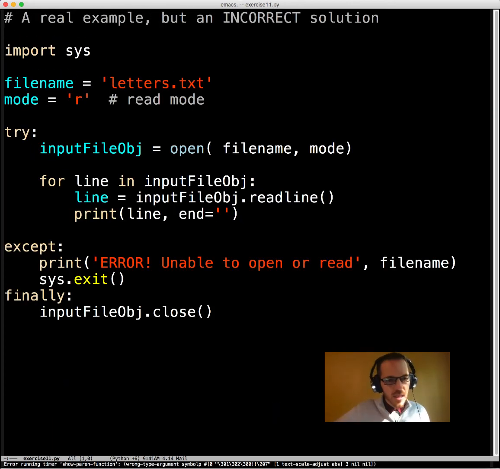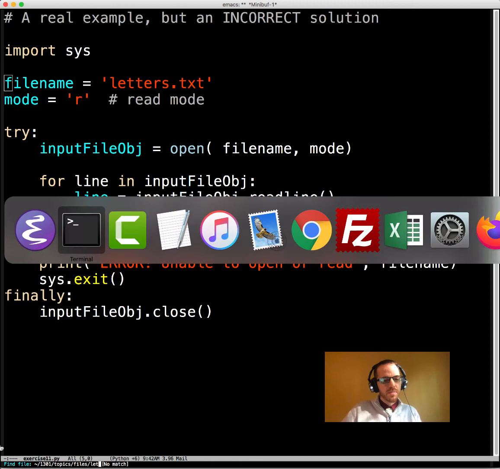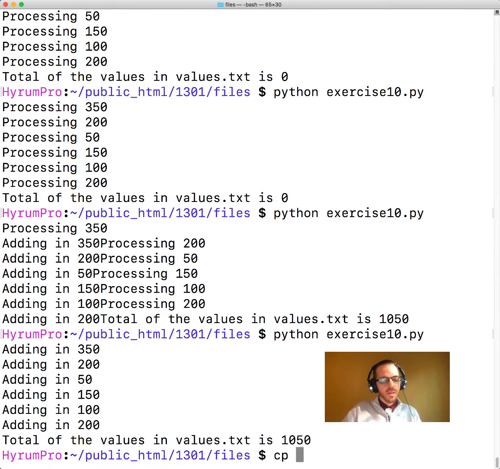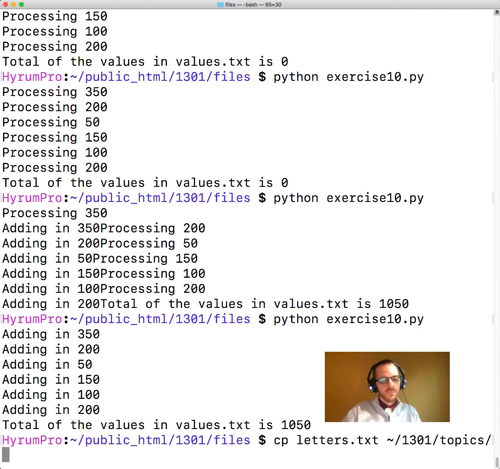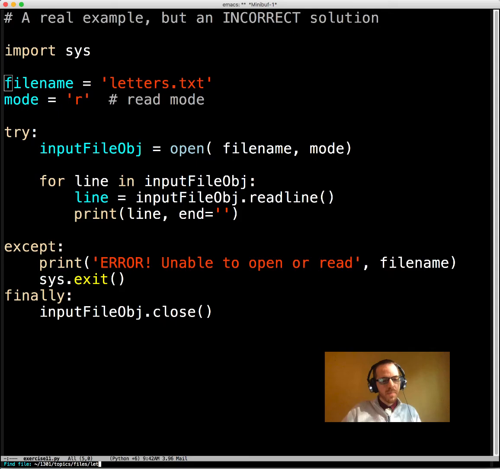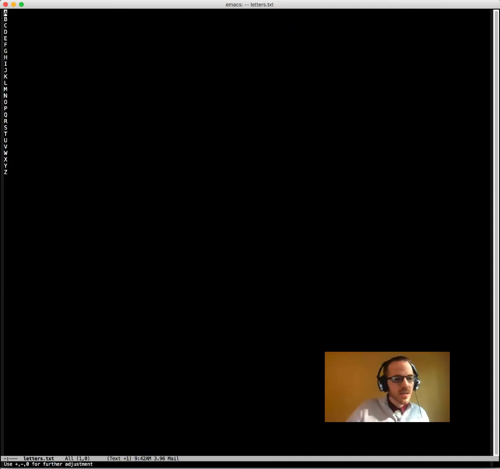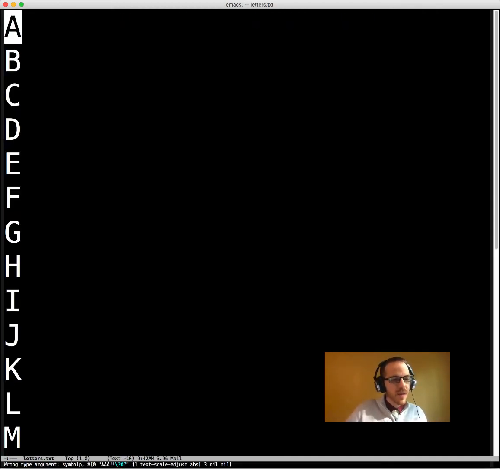Okay, exercises 11. I've seen this example submitted by a student before, and I want to illustrate what's going on here. So let's import sys. We're going to open letters. Letters is, not surprisingly, the letters of the alphabet, but capital.